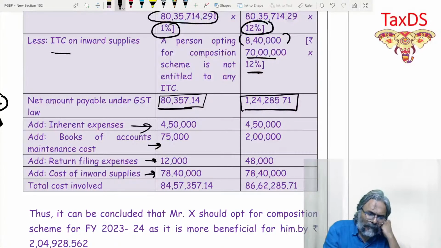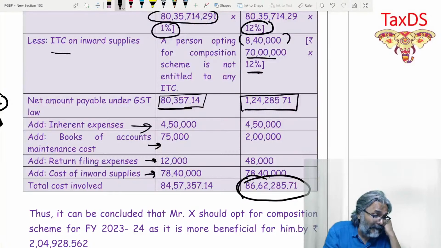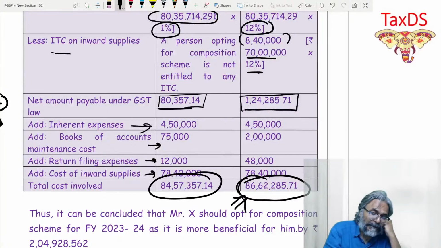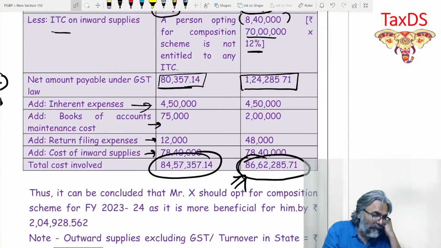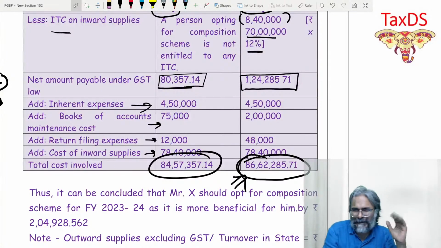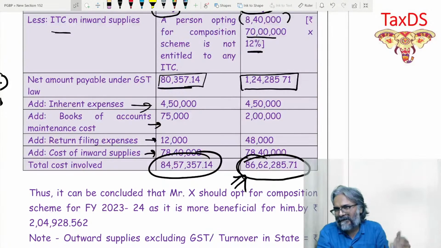So you can see that the total cost is higher. So the total outflow is higher, students, in the normal scheme as compared to the composition scheme. And because the total outflow is higher in the normal scheme, therefore I may opt for the composition scheme. However, it is not simple. Business is not that simple.